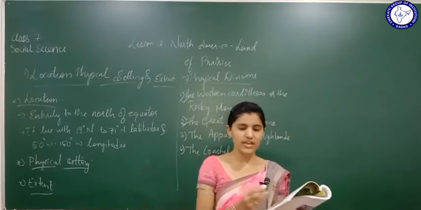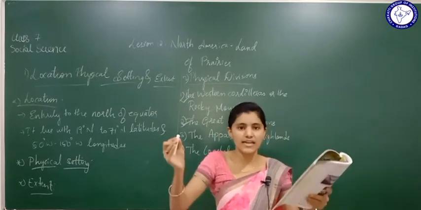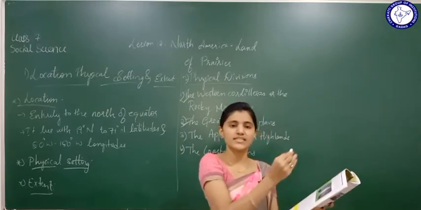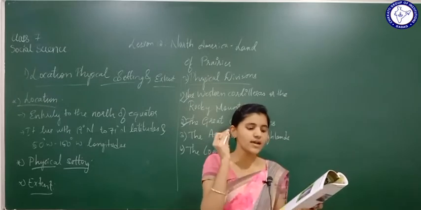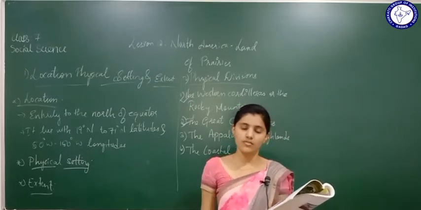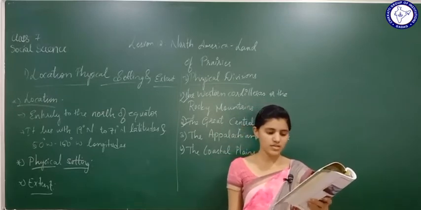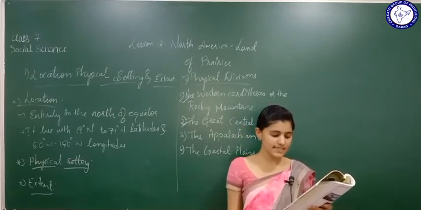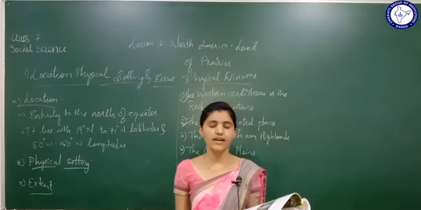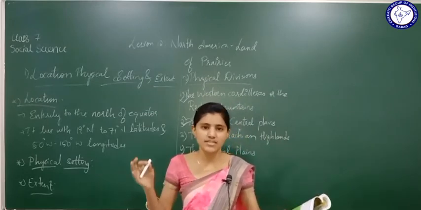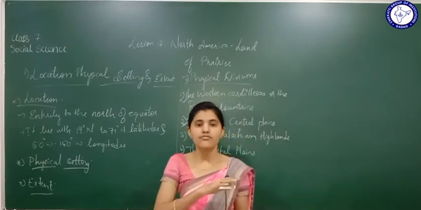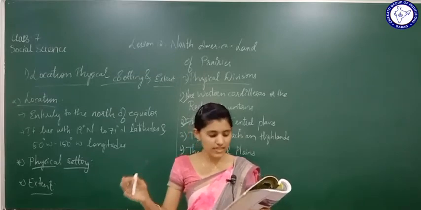The plain consists of a vast expanse of flat and gently rolling land. How are these plains? They are vast, big and flat, and they have rolling land.